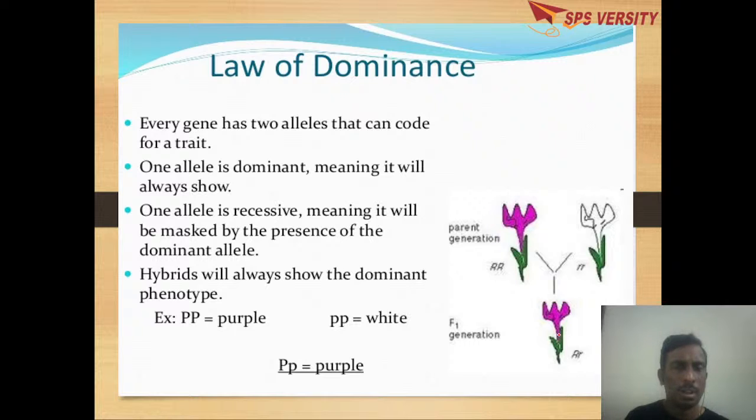Based on the monohybrid cross, Mendel has proposed the law of dominance. What does the law of dominance say? Every gene has 2 alleles. Whatever gene you take, it has 2 alleles. For example, capital R and small r are 2 alleles.